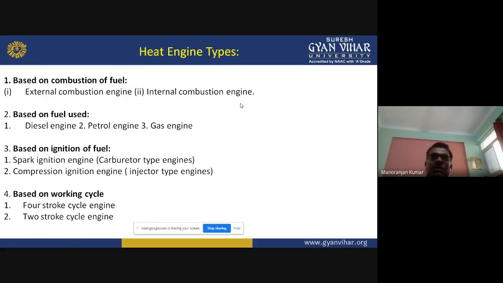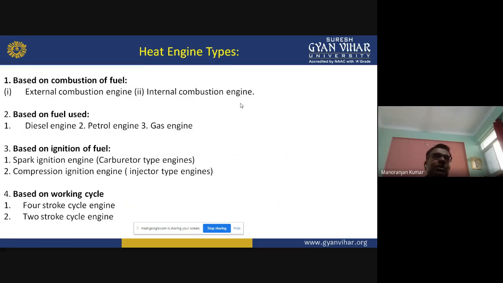A heat engine means the engine which converts heat energy into mechanical energy, and that heat is created through the combustion of the fuel. This heat engine is classified on the basis of combustion of fuel, on the basis of fuel used, on the basis of ignition of fuel, and also on the basis of the working cycle.